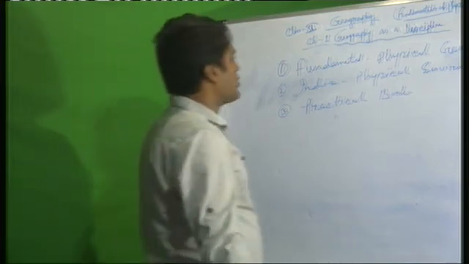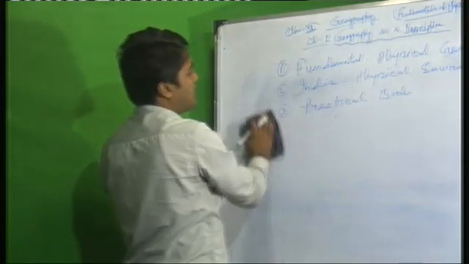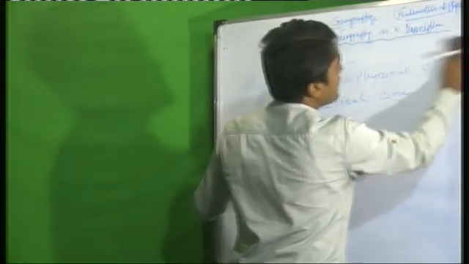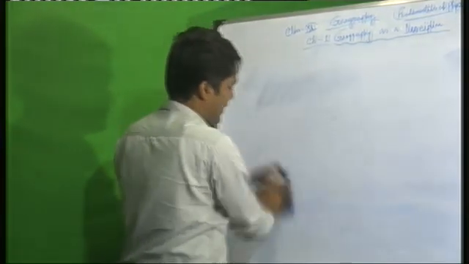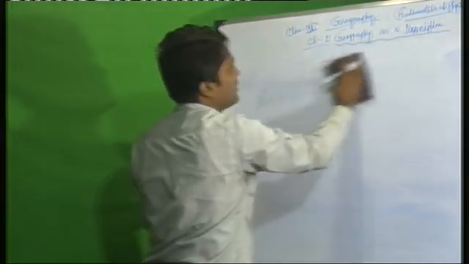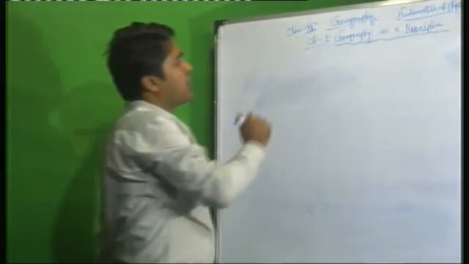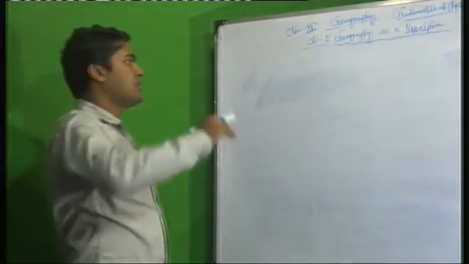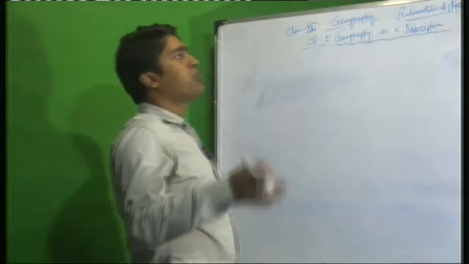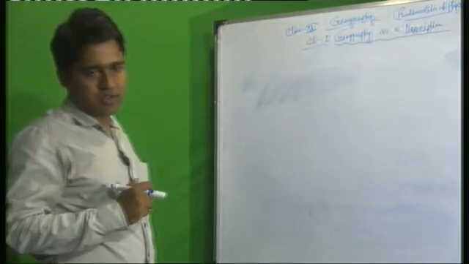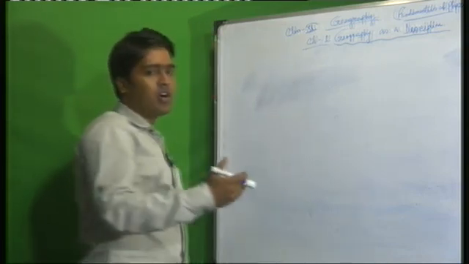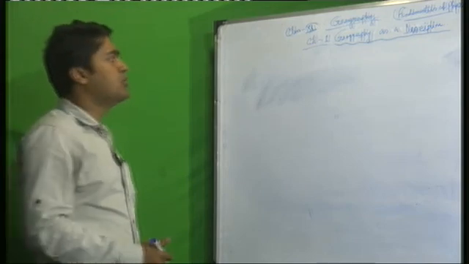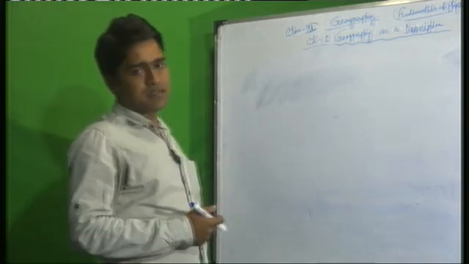Now today I will discuss from the fundamental book, the Fundamental Physical Geography, chapter 1, Geography as a Discipline. So in this chapter, geography as a discipline, that means in class 11 and 12 the total geography syllabus, what topics it has, and what is the importance of different parts of geography. Now today I will discuss.